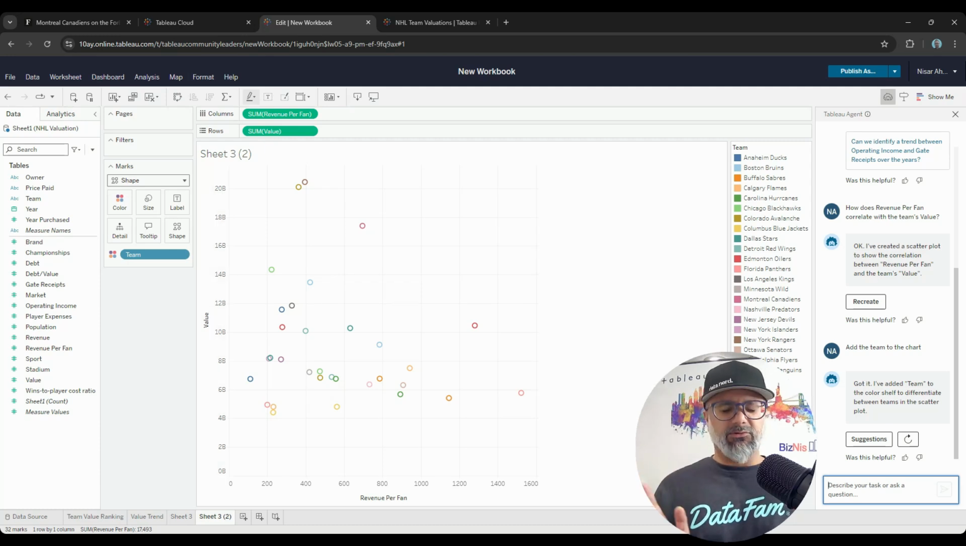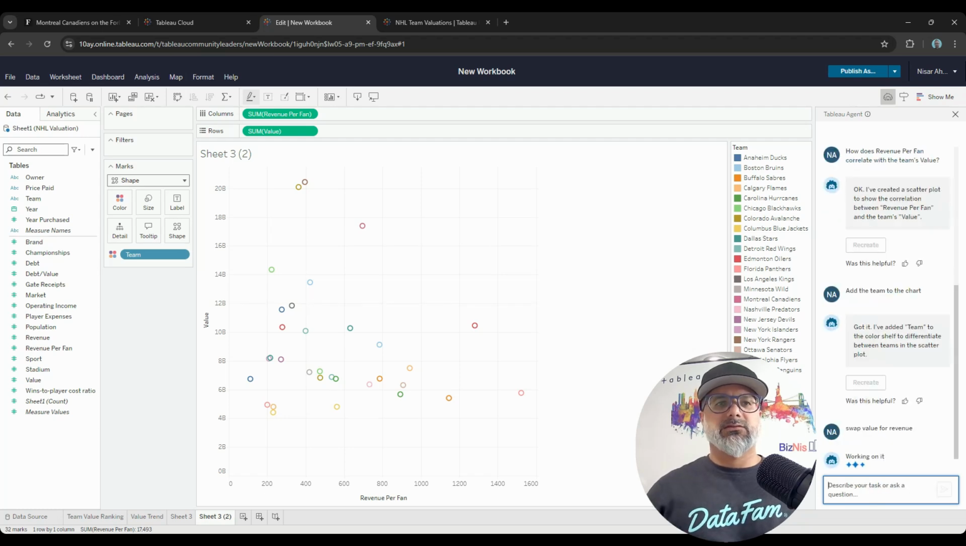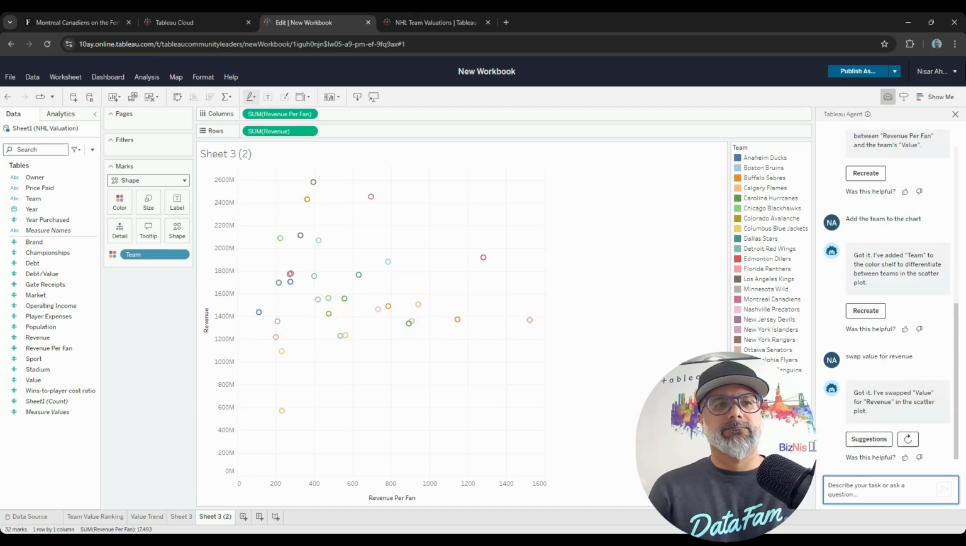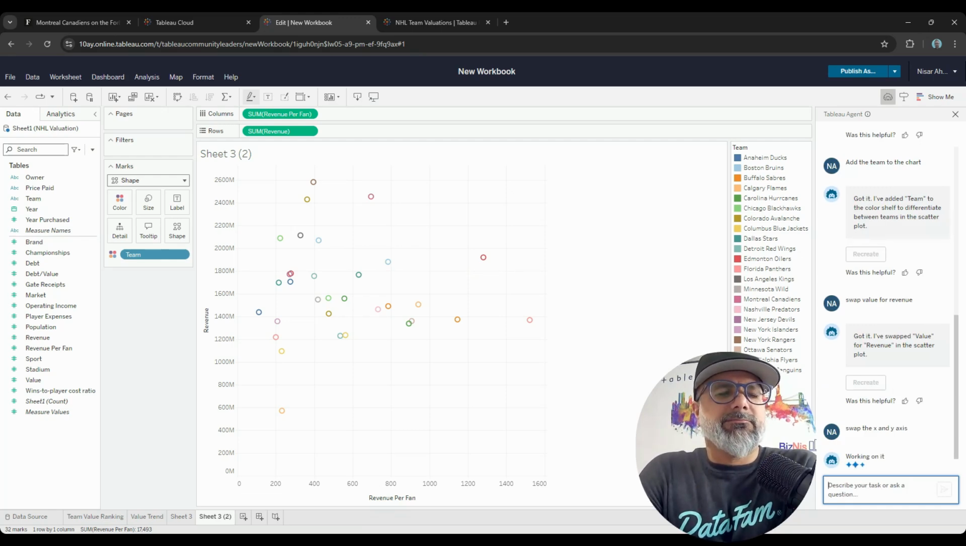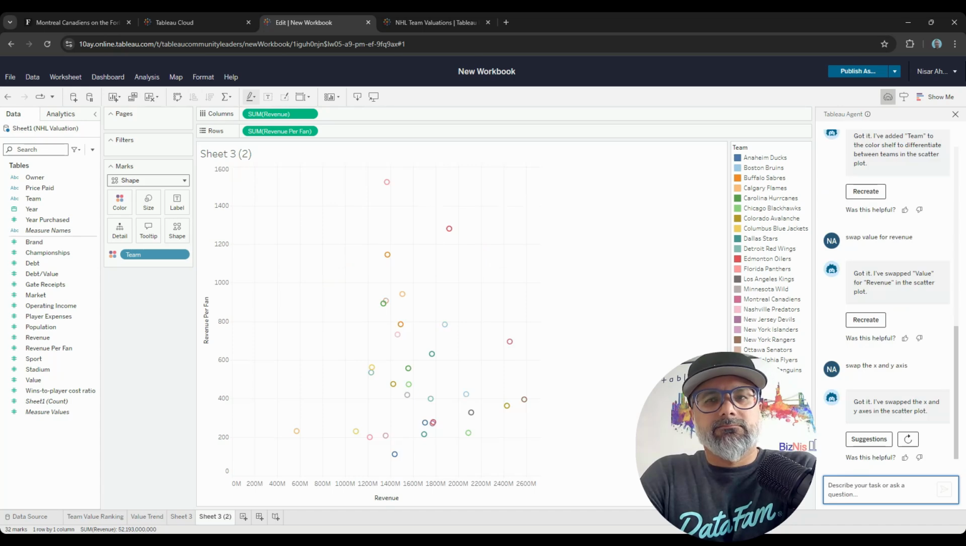But let's suppose I just wanted to swap value with revenue. Okay, so swap value for revenue. Let's see if it does that and modifies that for me. Yeah, here you go. What if I want to swap the X and Y axis? Does it understand what that is and how to do that? There you go.